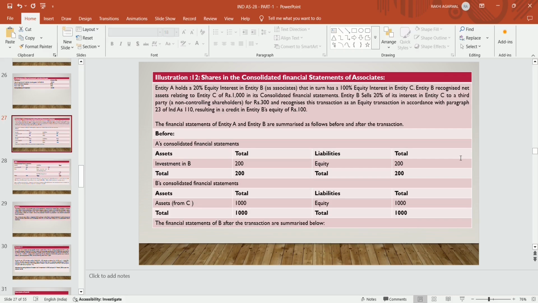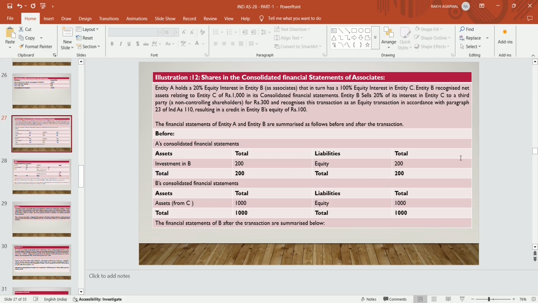Now entity B recognizes net assets relating to entity C of rupees 1,000 in its consolidated financial statement. Entity B sells 20% of its interest in entity C to a third party, that is NCI, for rupees 300. Still, entity B remains the holding company of entity C, since even after selling a 20% stake, it has an 80% stake in C Limited.